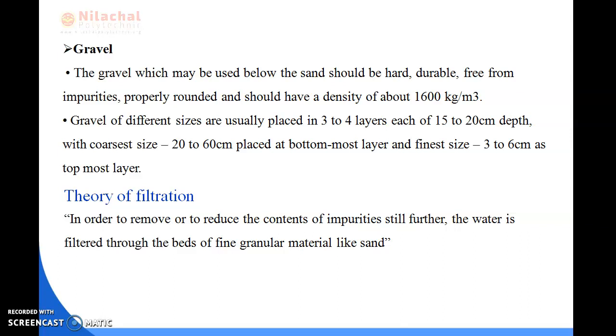and the finest size, 3 to 6 cm, as the topmost layer. Now we will be reading about the theory of filtration. What does theory of filtration mean? In order to remove or reduce bacteria and other impurities, the water is filtered through beds of fine granular material like sand.